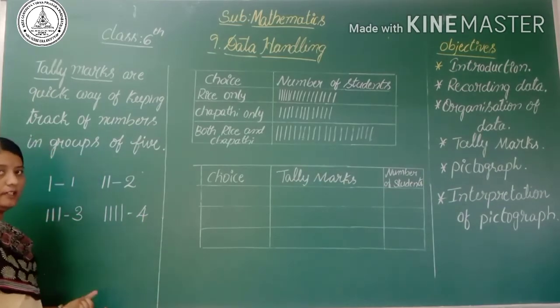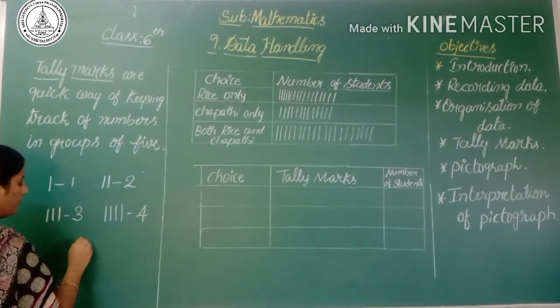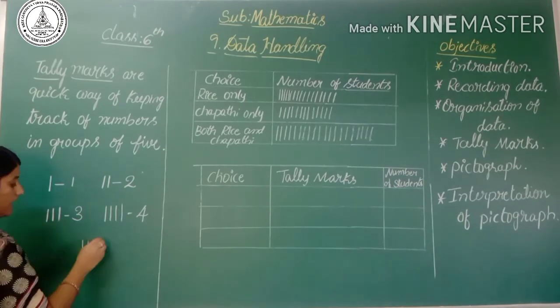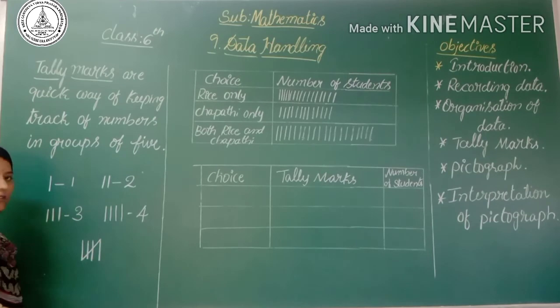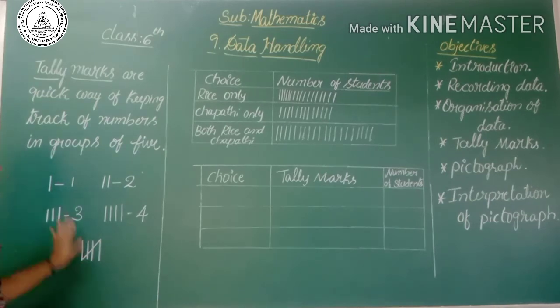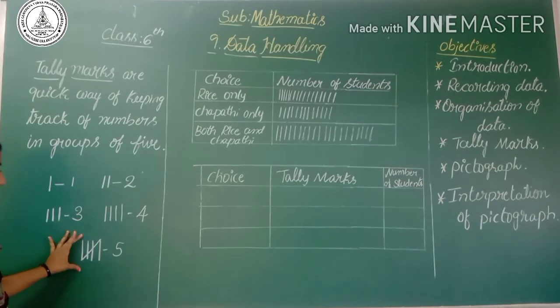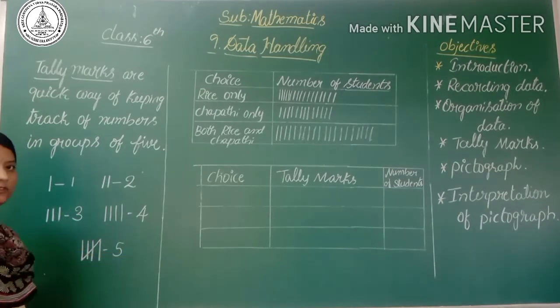If you want to write down the fifth, how can we write? 1, 2, 3, 4. For the fifth one, we have to put a cross. It is a group of 5, so it is called a tally. If you want to write down 6, just write the 5 and add 1 in front after that.